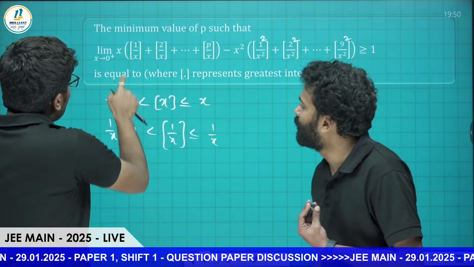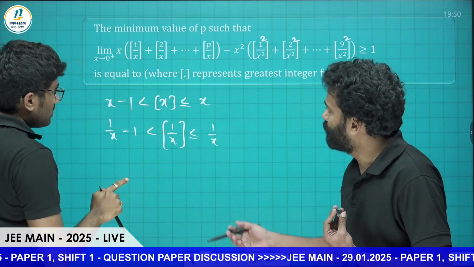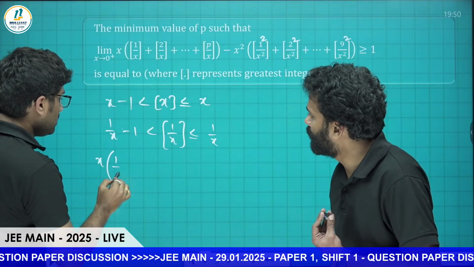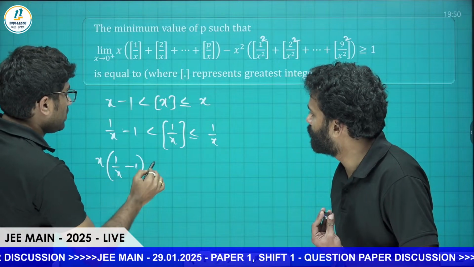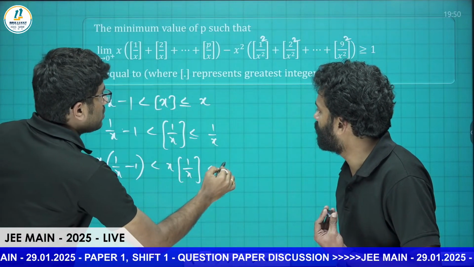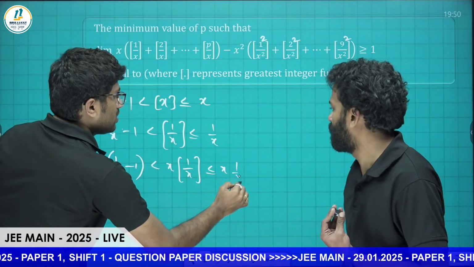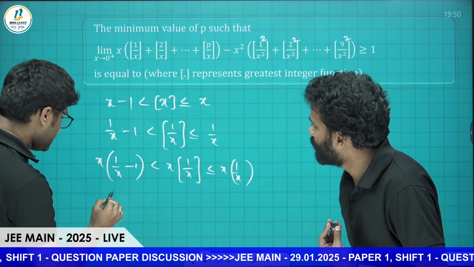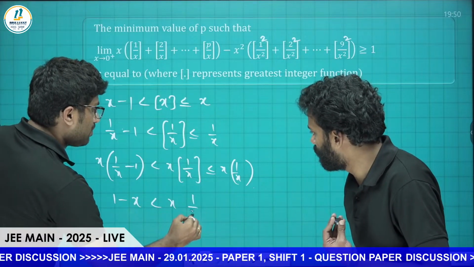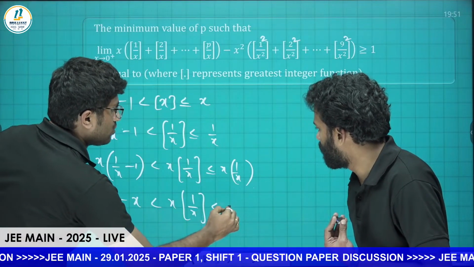Yes, that's it. Here we have x into 1 by x, that is, if we multiply x into floor of 1 by x, you will get x into 1 by x minus 1 less than x into floor of 1 by x less than or equal to x into 1 by x, that is 1. So x into 1 by x is 1, so 1 minus x less than x into floor of 1 by x less than or equal to 1.